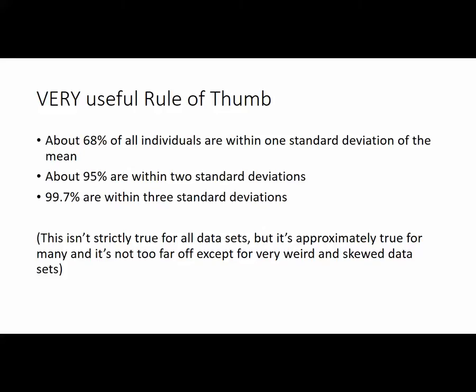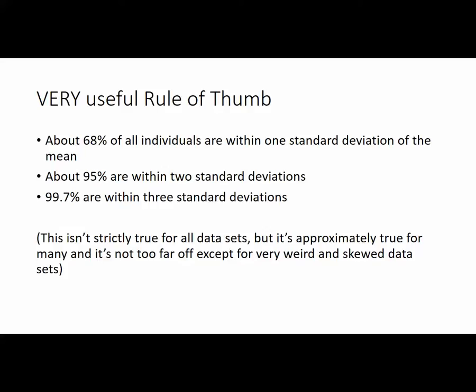So here's a very useful rule of thumb, sometimes called the empirical rule. About 68% of all individuals are within one standard deviation of the mean, 95% are within two standard deviations, and 99.7% are within three standard deviations. And this isn't strictly true for all data sets, but it's approximately true for many, many data sets. And it's not too far off except for very weird and skewed data sets. So we'll see later on in the course exactly when this rule is precise, but it's just a good way of thinking about standard deviations for any data set.